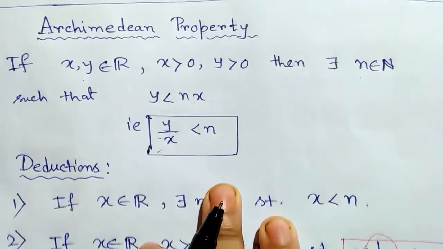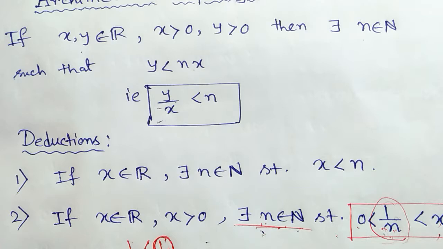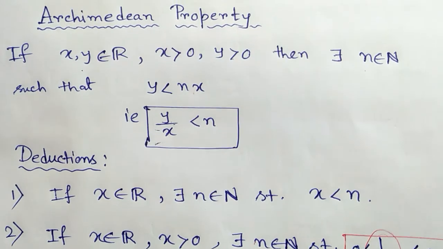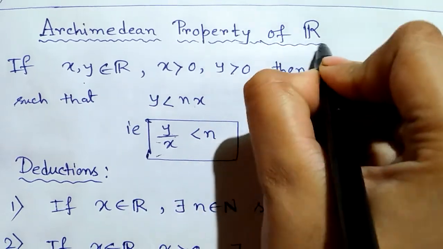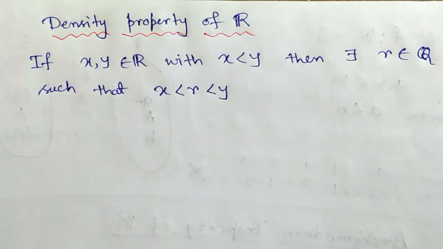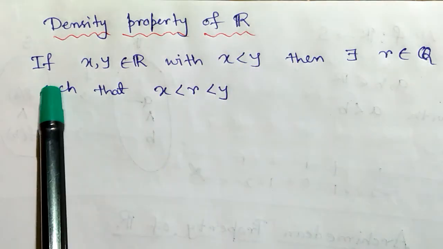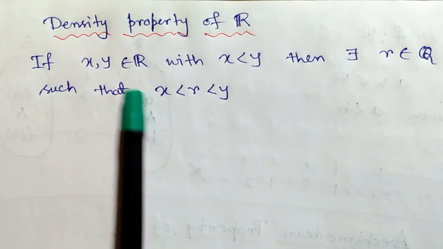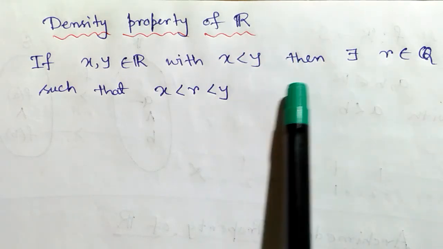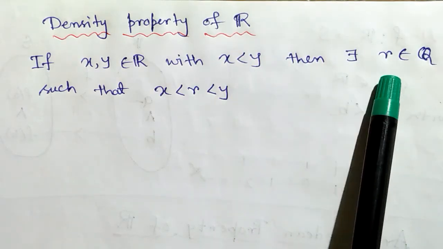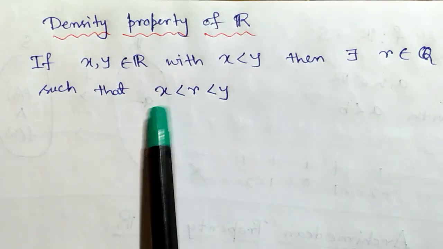These are the deductions of the Archimedean property of the set of all real numbers. Next we come to the density property of the set of all real numbers. So now the density property of R states that for any two real numbers with this ordering x less than y, there exists a rational number small r such that r lies between x and y.